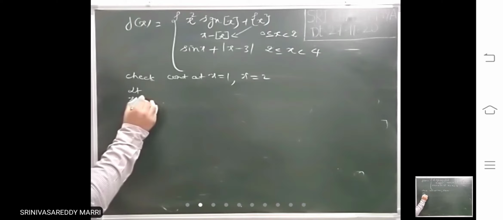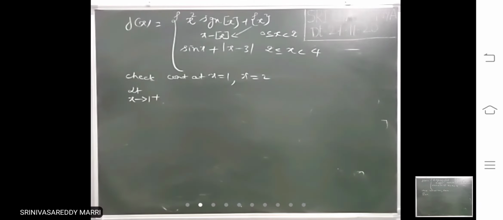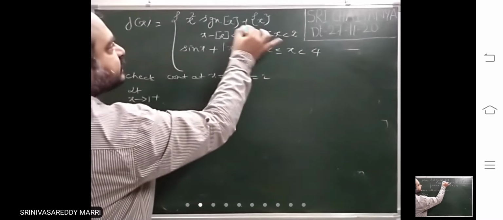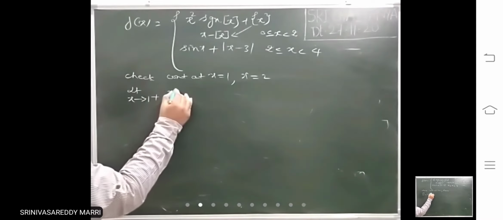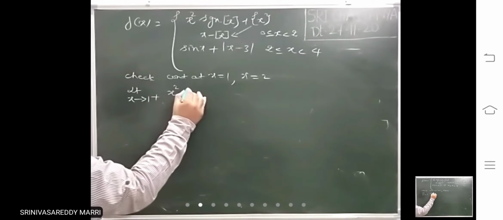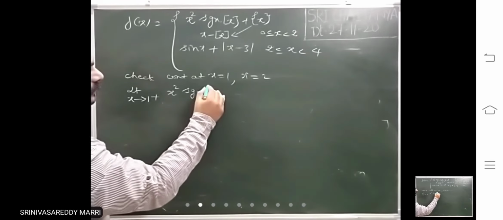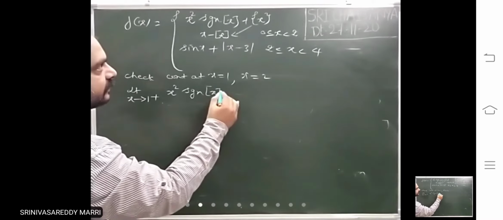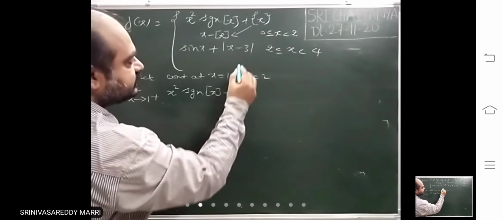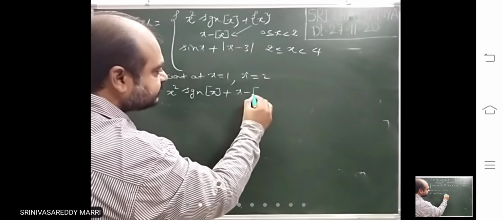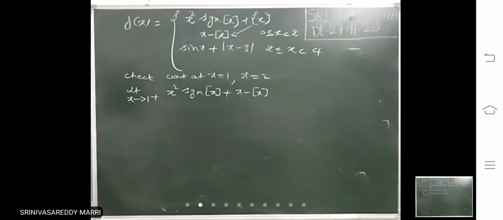Limit x tends to 1 plus, means just greater than 1. What is the definition? This one: x square signum of step x plus x minus step x.